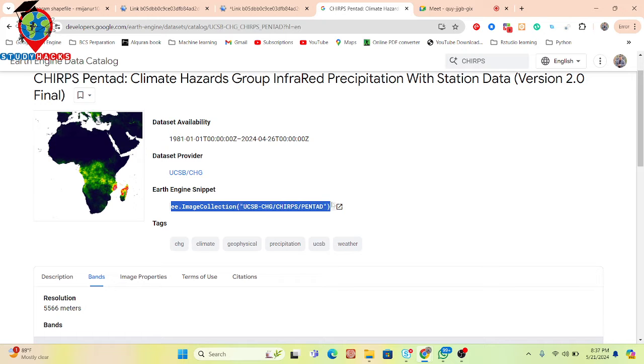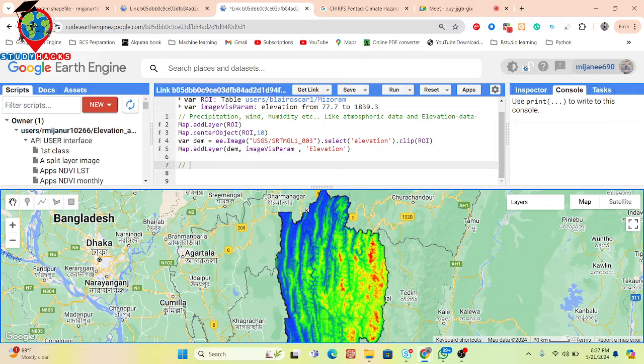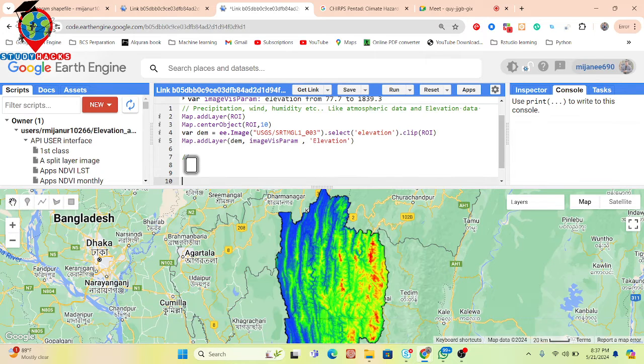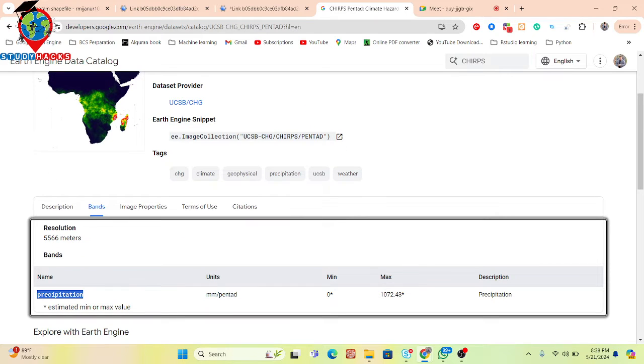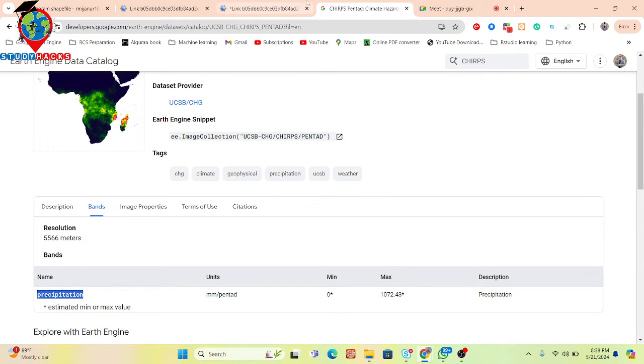I simply copy these things from here, paste here, and then give a name. I put the name rainfall. I put here the select function and put our specific band. This is called the precipitation. You can see this is the band name for the precipitation, millimeter per pentad.